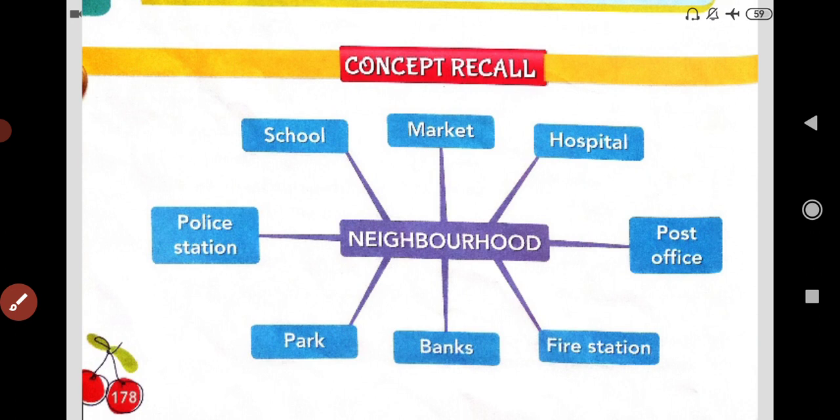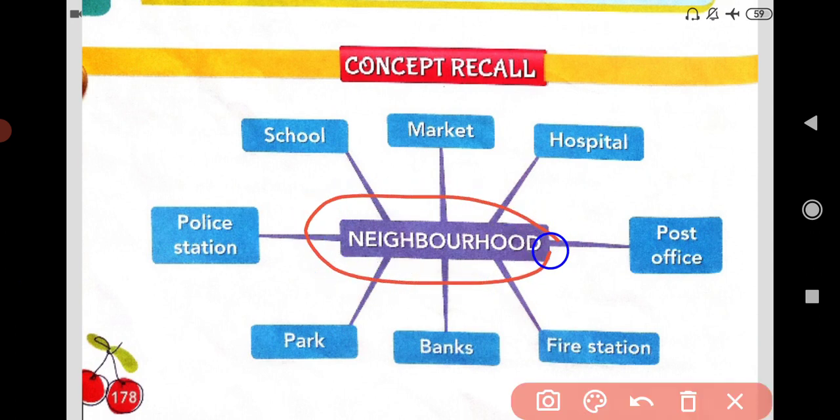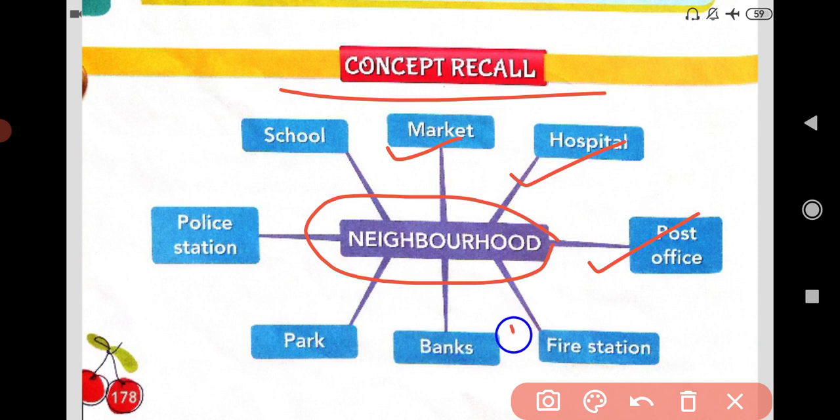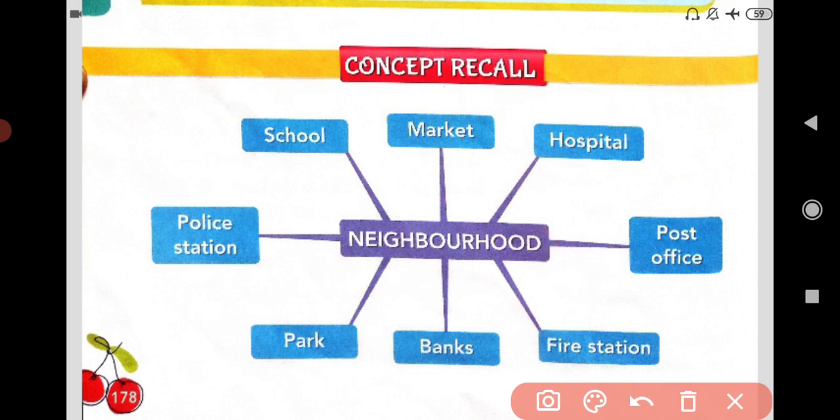Now this is the lesson which we have learned, neighborhood. That is the concept recall of neighborhood. See, which are the neighborhood places we have learned? We have learned market, hospital, post office, fire station, bank, park, police station, school. We have learned the uses of them and how they work, how they help in our community places. Let's start with the exercise.